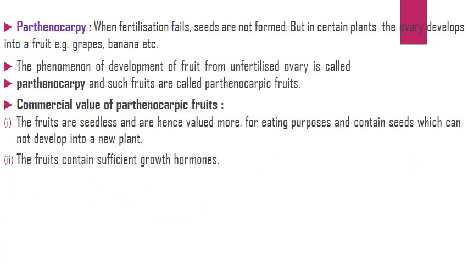Parthenocarpy. When fertilization fails, seeds are not produced, but in certain plants, the ovary develops into fruit, like grapes, banana, etc. The phenomenon of development of fruit from unfertilized ovary is called parthenocarpy, and such fruits are called parthenocarpic fruits.